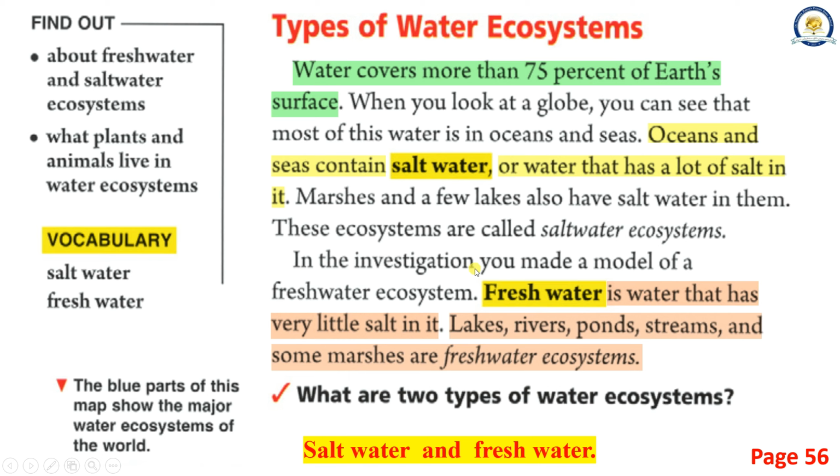In the investigation you made a model of a freshwater ecosystem. Fresh water is water that has very little salt in it. Lakes, rivers, ponds, streams, and some marshes are freshwater ecosystems.